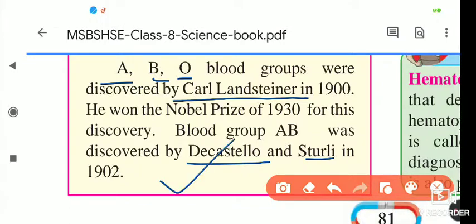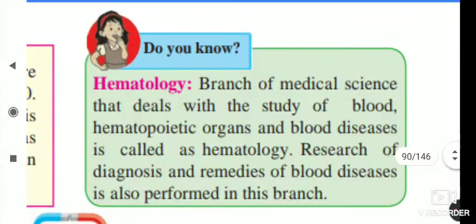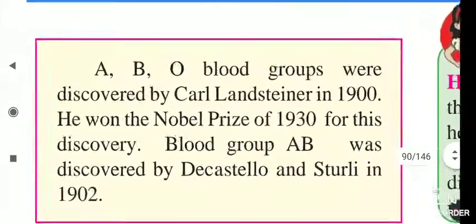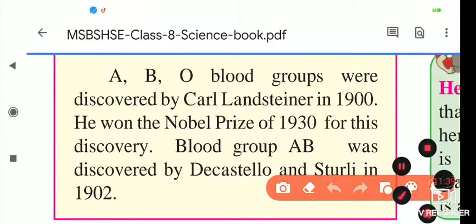Due to this discovery of blood groups, the proper blood group can be given. Earlier, when someone was bleeding by accident and we were donating blood, some people survived and some people died. Why was this happening?